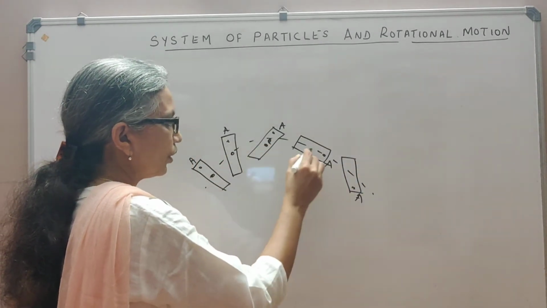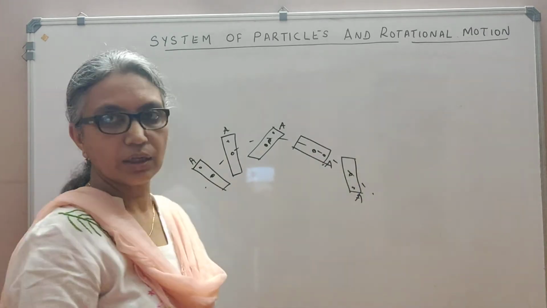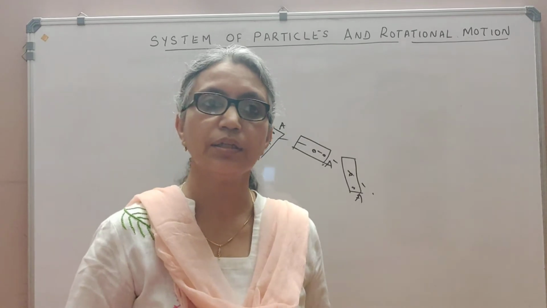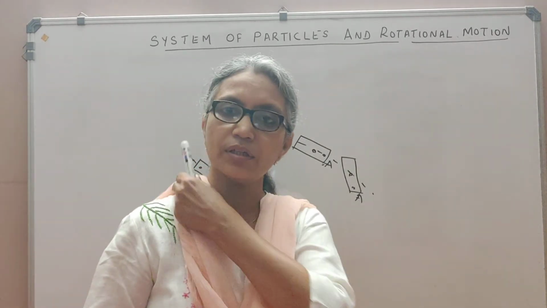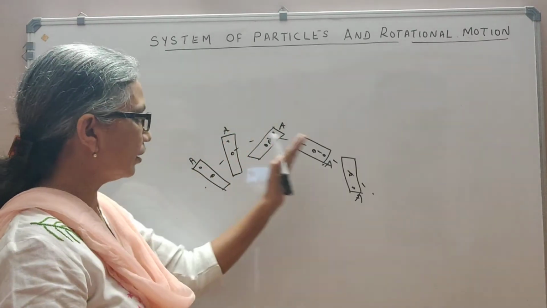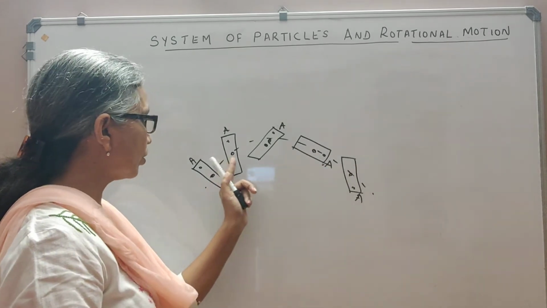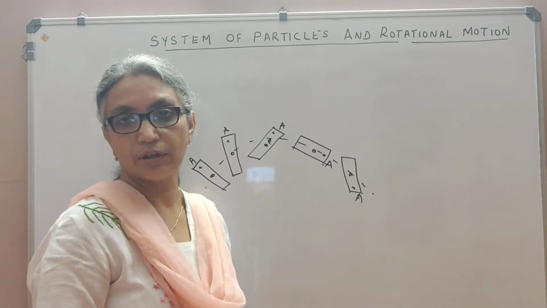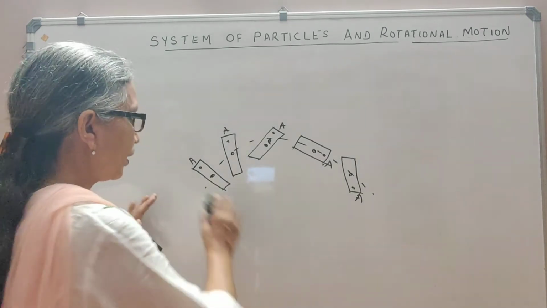So the whole body moves as if the net external force acts on the center of mass, and it is the center of mass that is covering a parabolic trajectory.